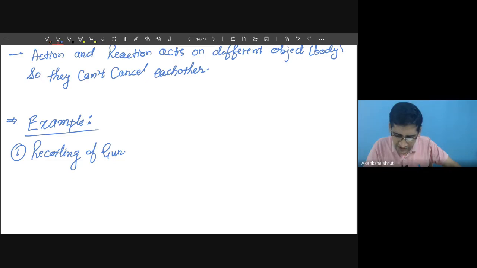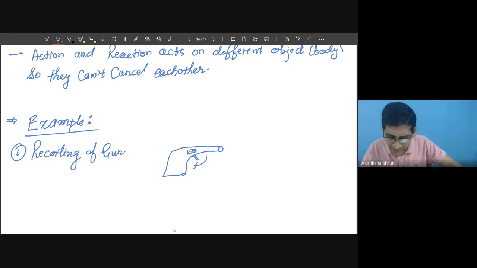Let me draw the gun, not the actual gun, but consider a virtual gun only. Okay. The bullet is present initially inside this gun. When this trigger is pressed backward, you will observe that this bullet will come forward. So the bullet has very little mass in comparison to the entire mass of this gun.